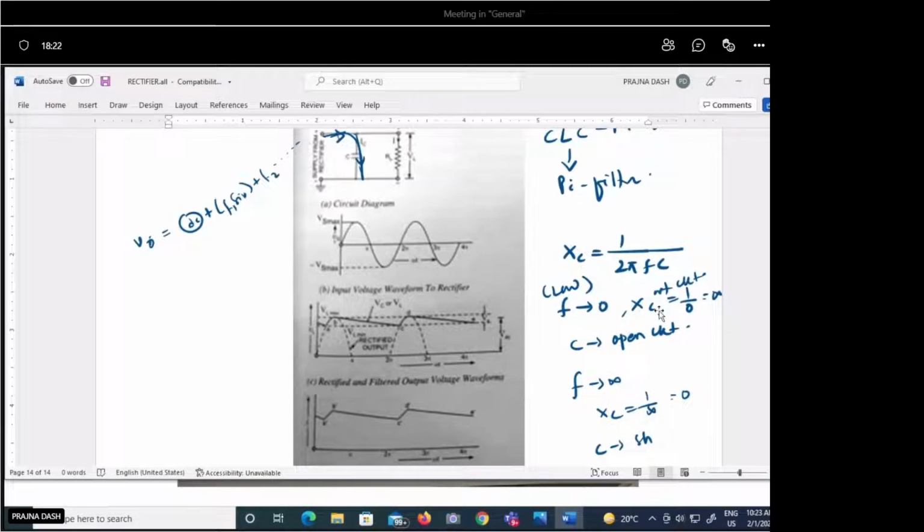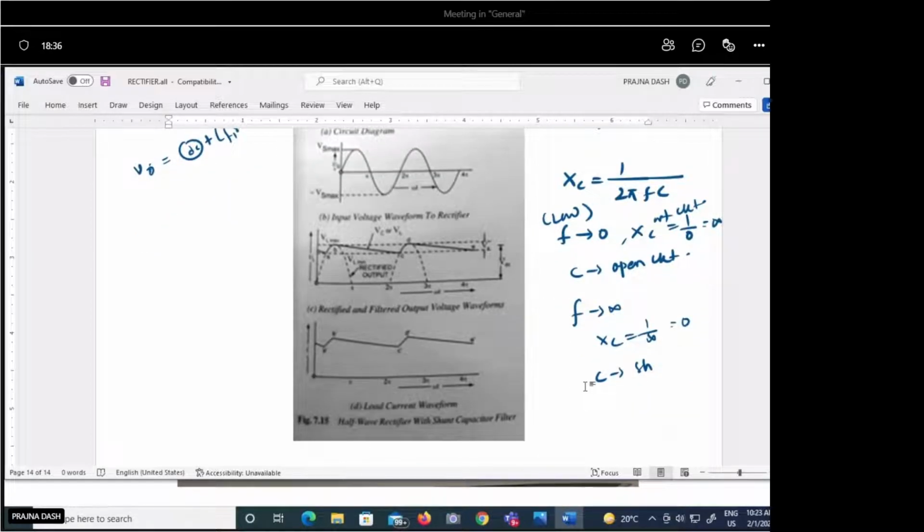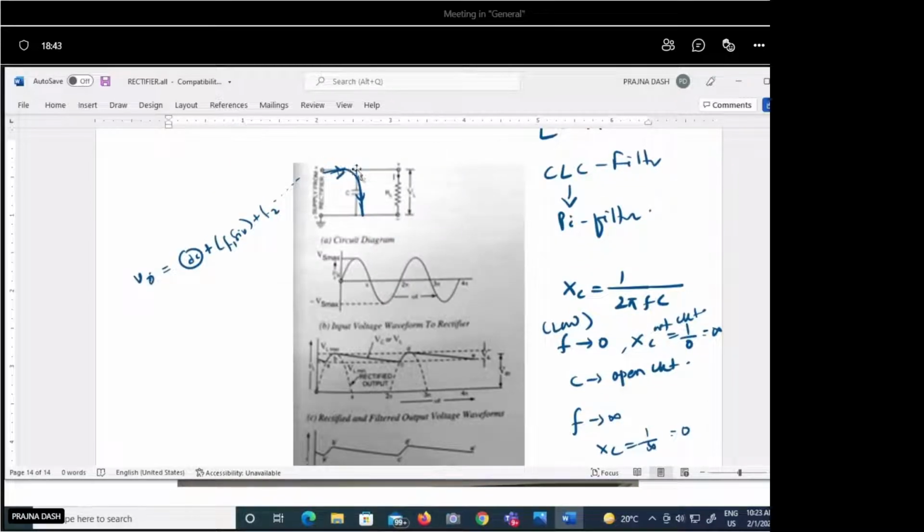The low frequency components can pass through the capacitor, because for low frequency the capacitor behaves like an open circuit: 1 by 2 pi FC, the reactance will be infinite, and infinite reactance means open circuit. So the low frequency current can pass directly through the load and we get the output. But as the frequency is higher, its reactance becomes 0, so a very low resistive path, or short circuit path, is created across the capacitor.